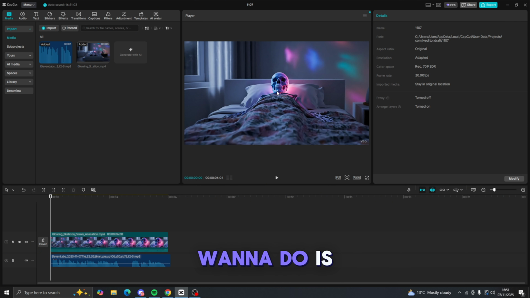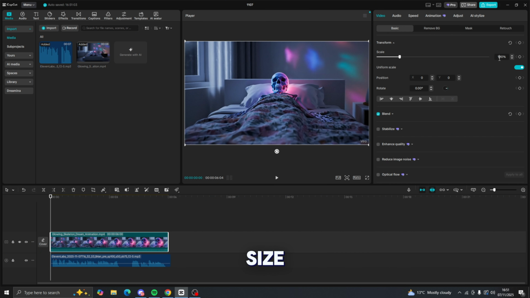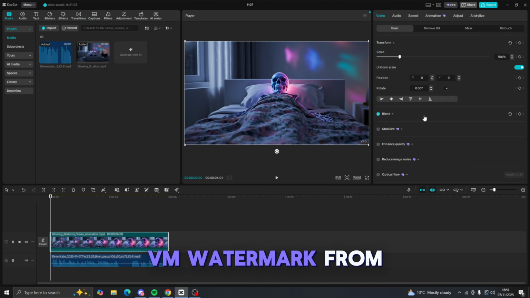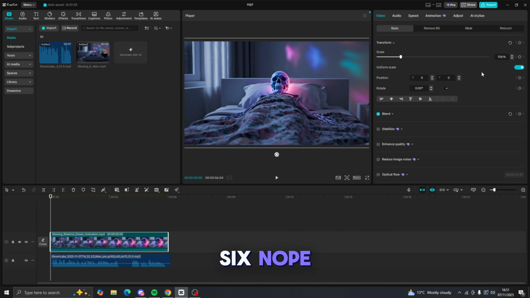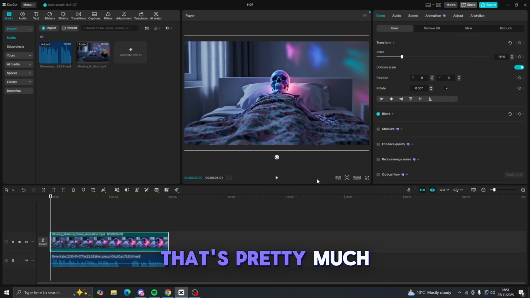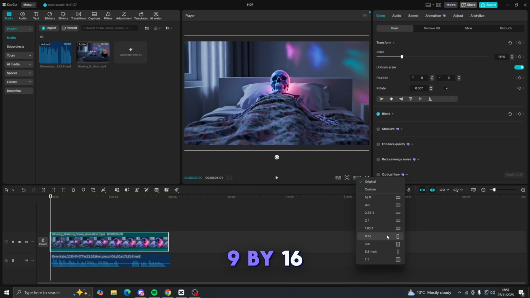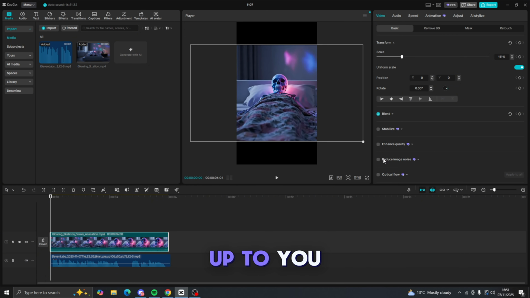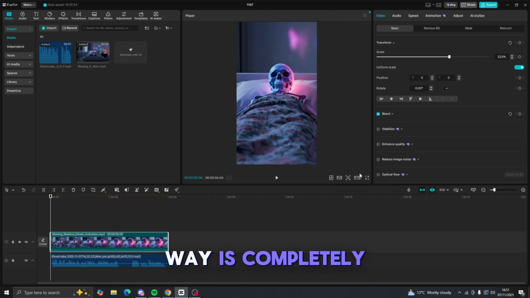What you also want to do is I'm going to take this and then I'm going to increase the size to, I think it's like 106, where it gets rid of the VO watermark from the bottom right corner. So 106, no, let's do 110, see a tiny bit. 111. There you go. That's pretty much perfect. You can put this in 9:16. Honestly, it's up to you. I think either way is completely fine.